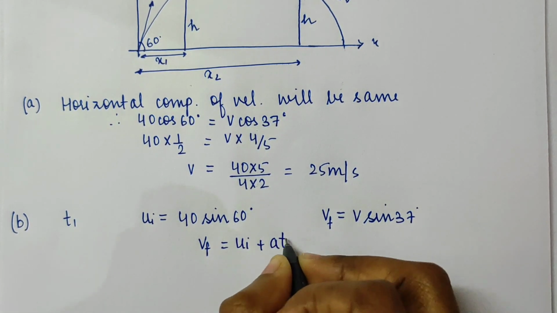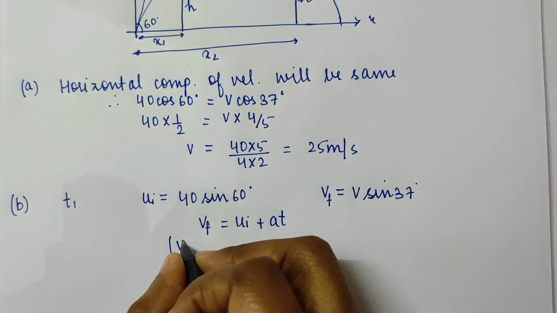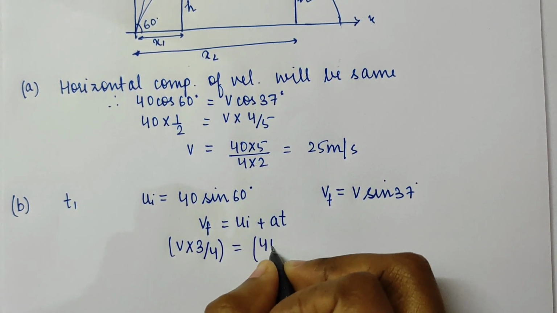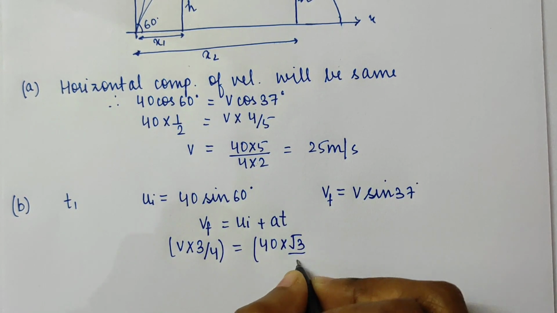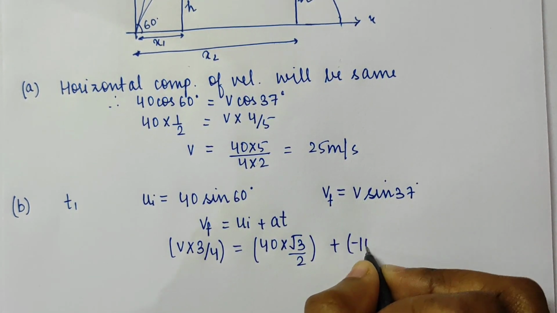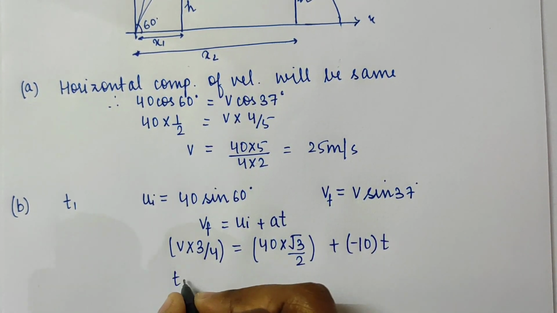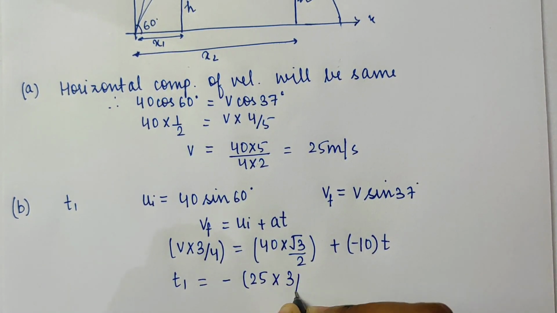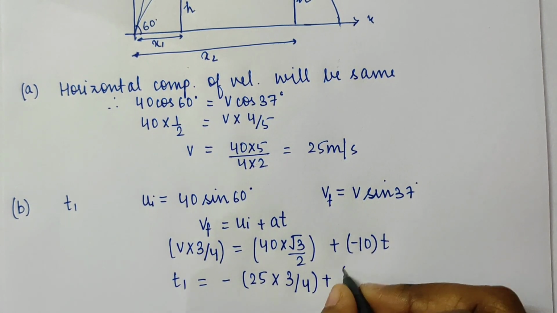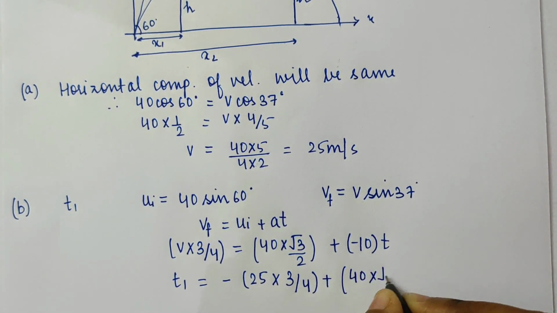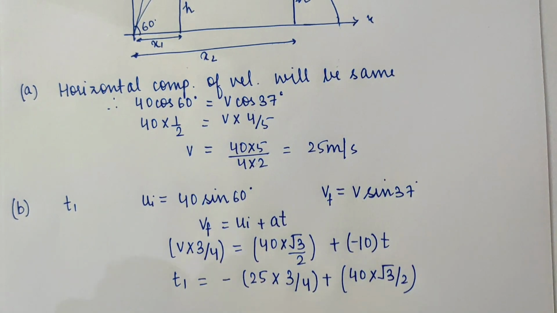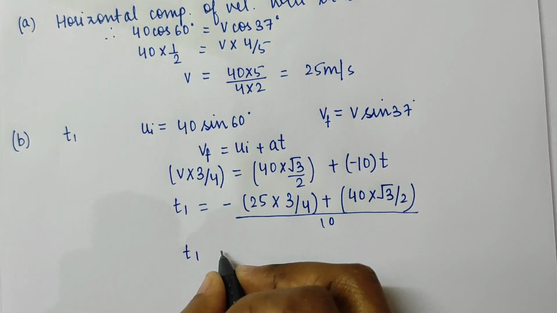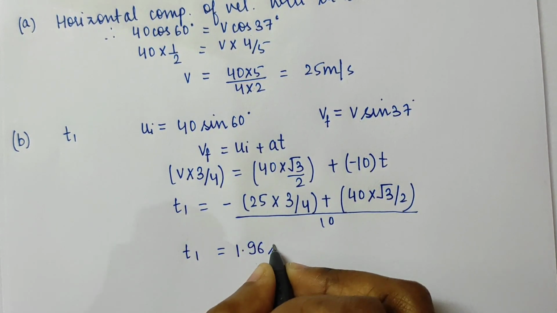So v final is equal to v initial plus a into t. v final is v into 3 by 4, that is 25 into 3 by 4. v initial is 40 into root 3 by 2, minus 10 into t. So t1 will be equal to minus of 25 into 3 by 4 plus 40 into root 3 by 2, divided by 10. So t1 will be equal to 1.96.